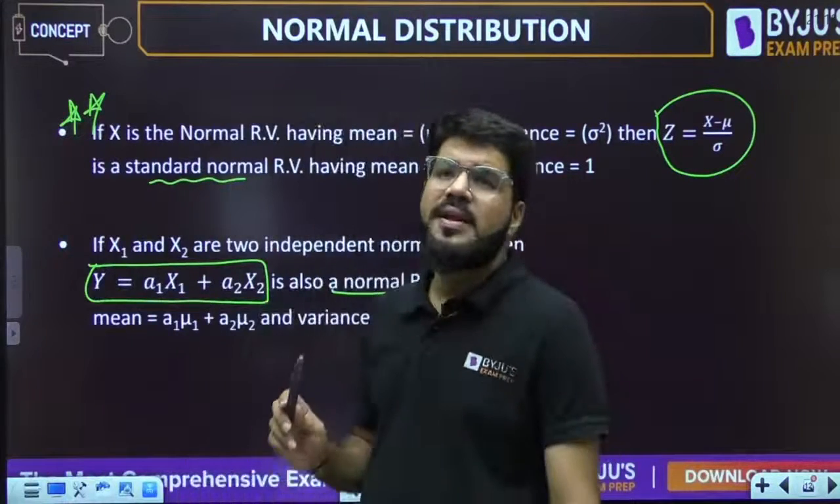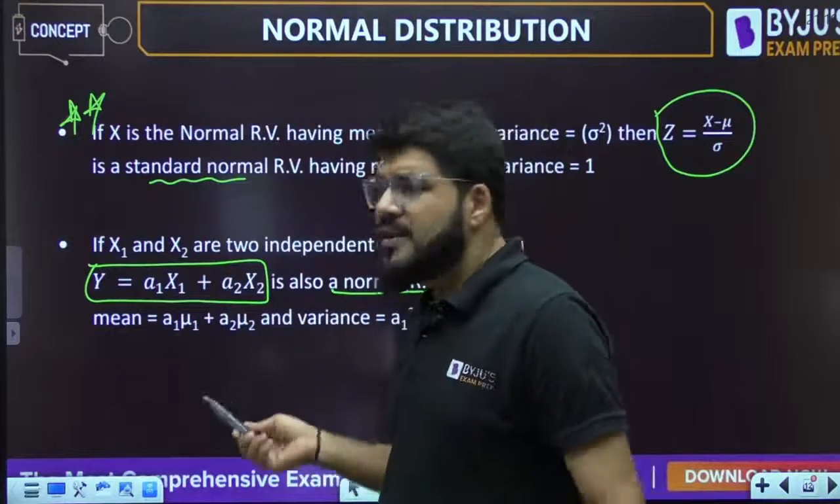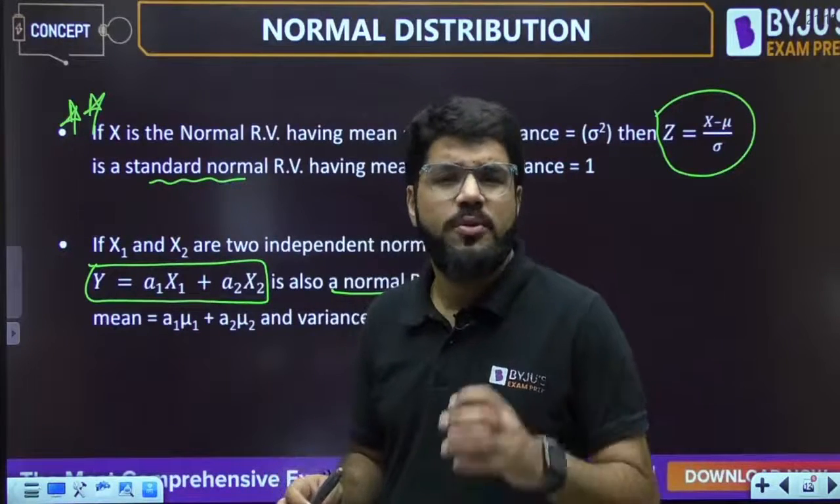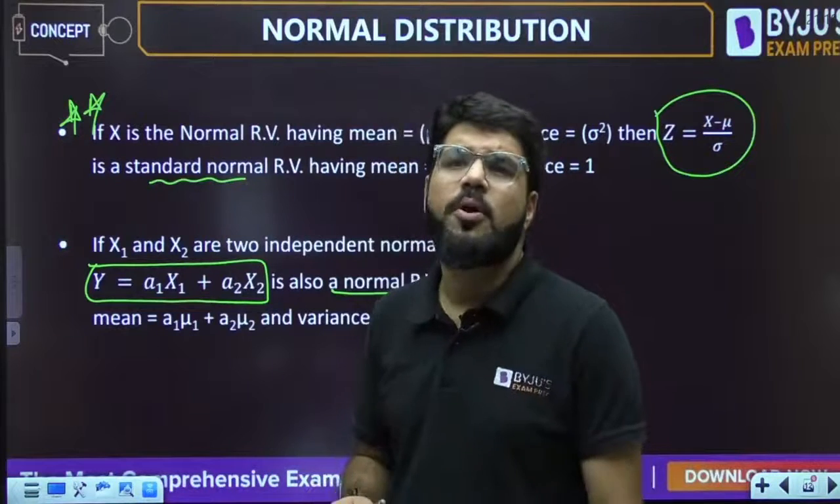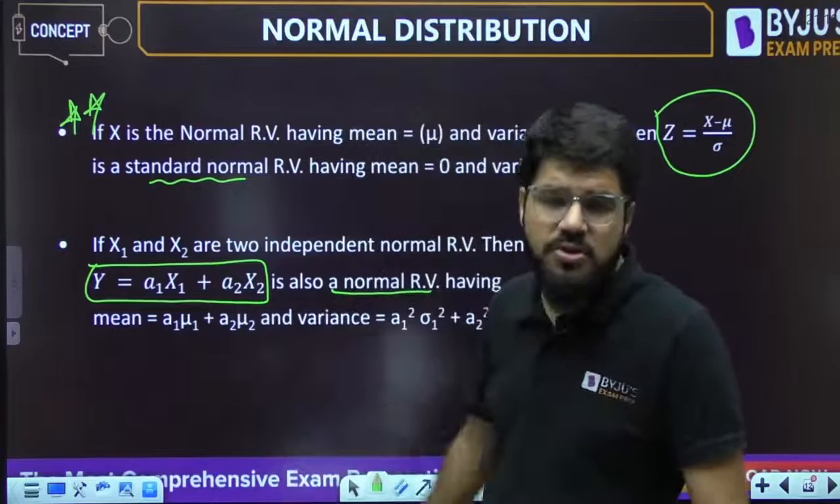Addition of two normal independent random variables is also a normal random variable. Why am I writing this? Because sometimes, with respect to normal distribution, an important factual or property-based question also comes up. So you can note this down also. There has been a question based on this in GATE.